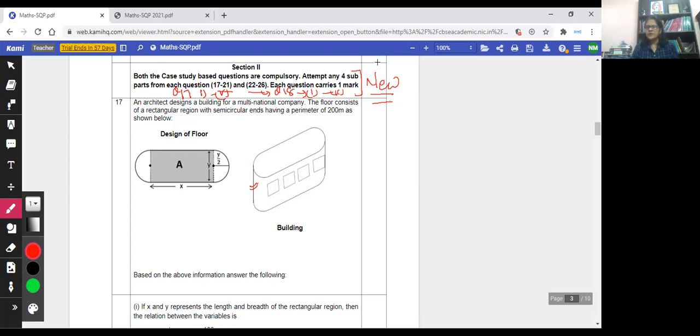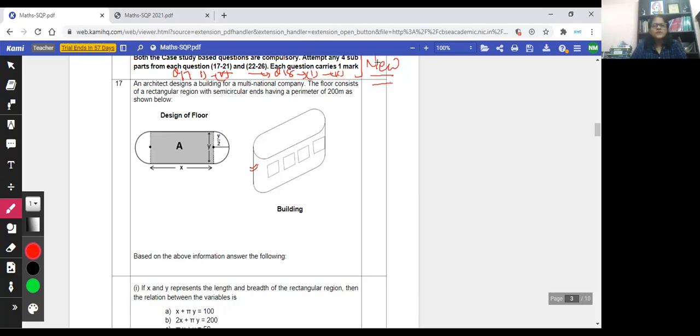So while studying a topic, while preparing the syllabus, you really have to be conceptually very clear so that you can relate to whatever case study based questions come. For example, you see here the question is like this: an architect designs a building for a multinational company.